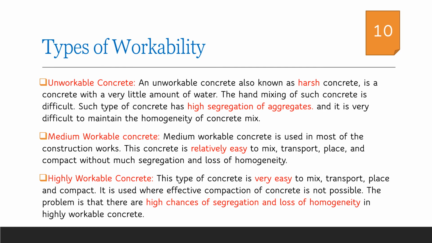Medium workable concrete is preferred in most construction works, where the mix can be relatively easily mixed, transported, placed and compacted without much segregation. In highly workable concrete, the workability is very high and hence it is very easy to mix, transport, place and compact. But there are high possibilities of segregation and loss of homogeneity. Hence, special care has to be taken in order to avoid the negative effects on concrete.